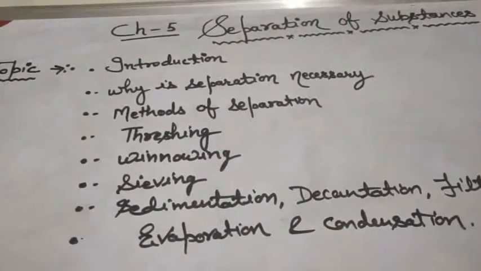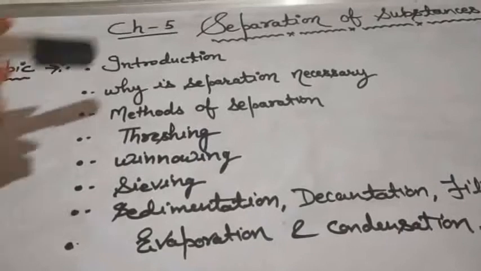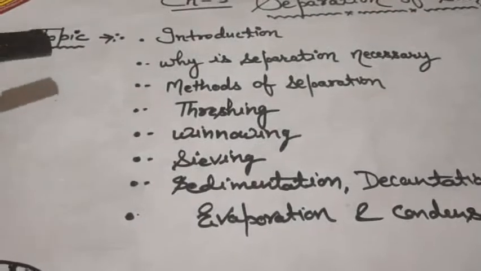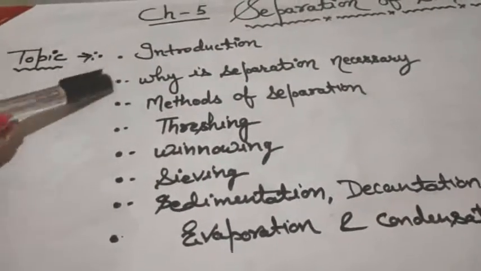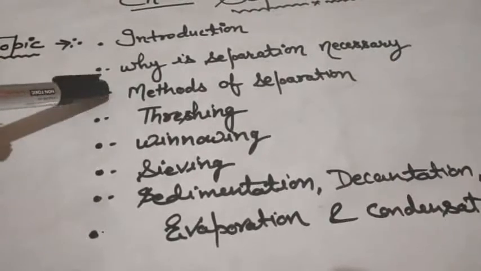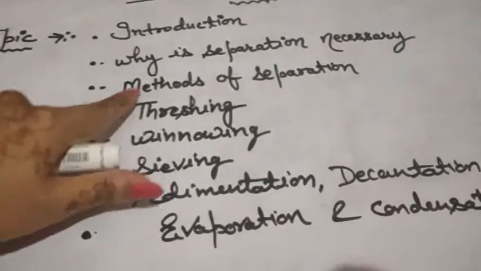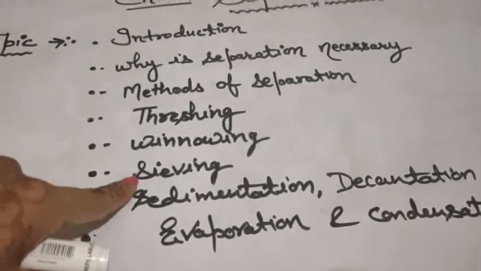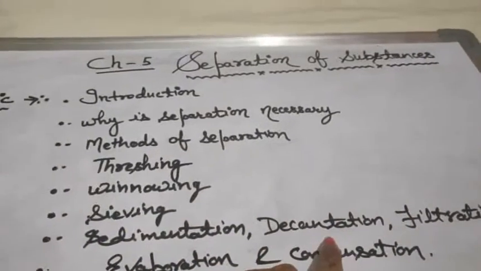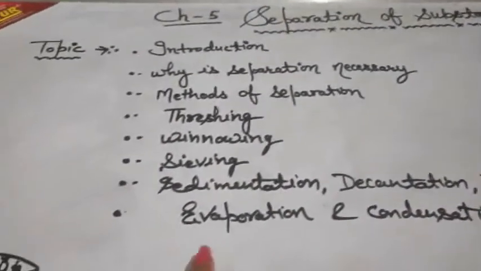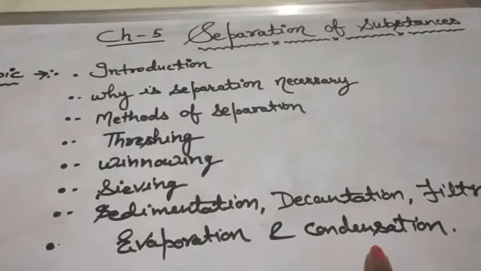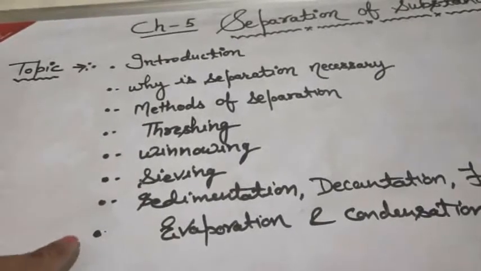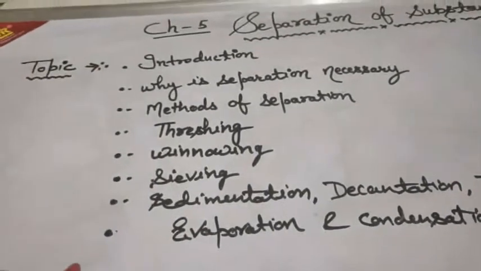So, today we are going to start our next chapter, which is separation of substances. Alright, so the topics to be covered in this chapter: introduction, why is separation necessary, and methods of separation, where we discuss threshing, winnowing, sieving, sedimentation, decantation and filtration, evaporation and condensation. Alright, so these are the topics which we will discuss in this chapter.